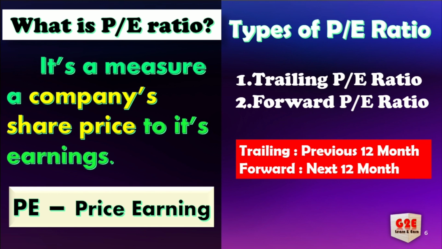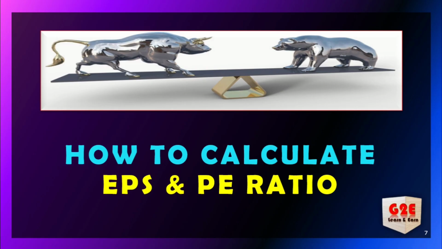Normally fund managers and analysts do this forward PE ratio. Once the company publishes its results, if they match what the analysts predicted, the share price will automatically go up. If it has fallen short, the share price will come down. This is what happens with EPS as well as PE ratio. Now let's see how to calculate EPS and PE ratio. I will show you real examples along with the websites. The formula for EPS as well as PE ratio, we can look at over here.